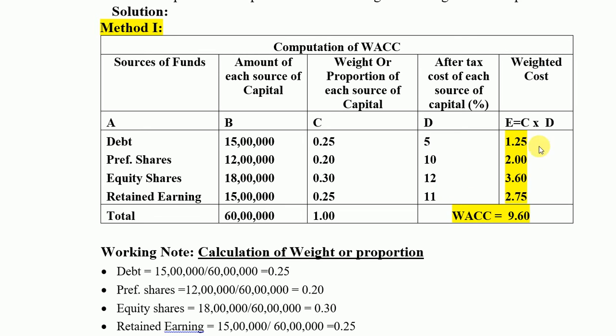So finally, weighted cost is calculated by multiplying the weight with its specific cost. So for debt, 0.25 multiplied by 5, it is 1.25. Same like for the preference share, equity share and retained earning. After calculation of weighted cost for each source of capital, you have to add, you will get weighted average cost of capital. So here in this example, weighted average cost of capital is 9.60%.